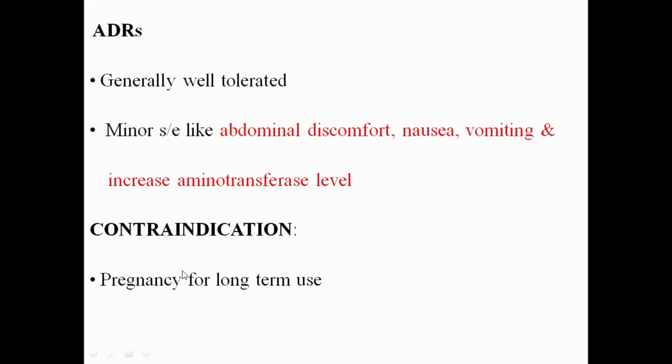Contraindication: it should not be given in pregnancy for long-term use. Like for neurocysticercosis, the drug should be given for 1 month or even more than 1 month, so it should not be given in that manner. For the roundworm infection, a single dose can be given. Otherwise, it should be contraindicated in pregnancy for long-term use.